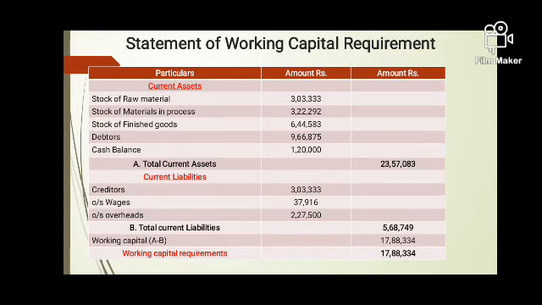These are creditors 3,03,333 as per our working notes, which we have just shown in the earlier part of this video. Outstanding wages 37,916, and overheads comes to 2,27,500, and the company's total current liability, which is part B, is 5,68,749. Now when we deduct current liability from current assets, that comes to 17,88,334.